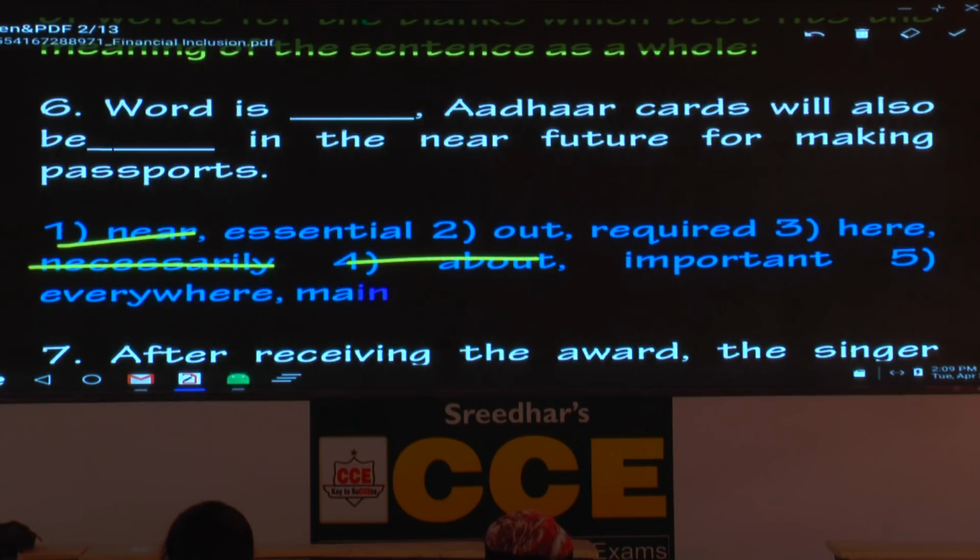That means you cannot consider the third option. Strike it off. One more option, what we thought? Everywhere. Word is everywhere. Other cards will also be main in the near future. Is it right? Now, based on that, what is the answer? The second option is the answer. Word is out. What is that word? Other cards will also be required in the near future for making passports. Very simple.